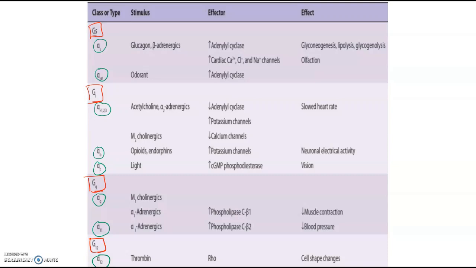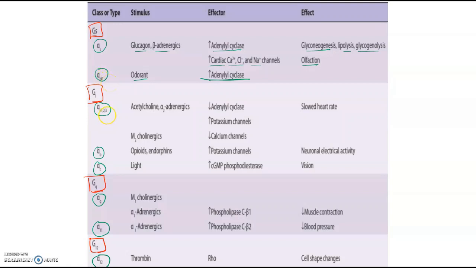Alpha S stimulatory, we mostly see with the glucagon hormone, which increases the blood glucose levels. With beta adrenergics, adenylyl cyclase and the calcium, chloride and sodium channels inside the heart are increased. Gluconeogenesis, lipolysis and glycogenolysis can occur, which can increase your blood sugar level. Next, alpha olfactory, odorant, increases adenylyl cyclase, and you can smell things because of this alpha olfactory.